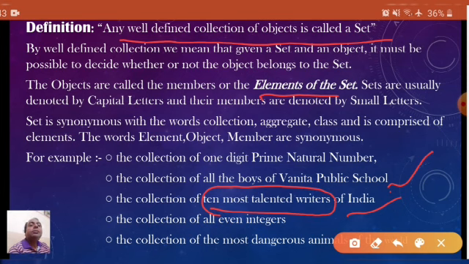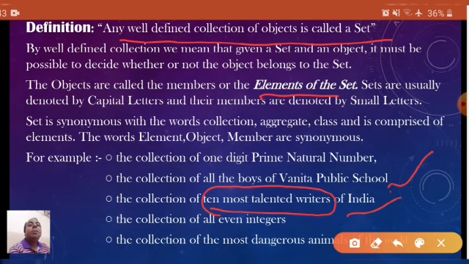So you cannot decide, because talent is not any sort of quantity that you can measure. That is why the elements of this collection are not well defined. That is why this collection is not a set.